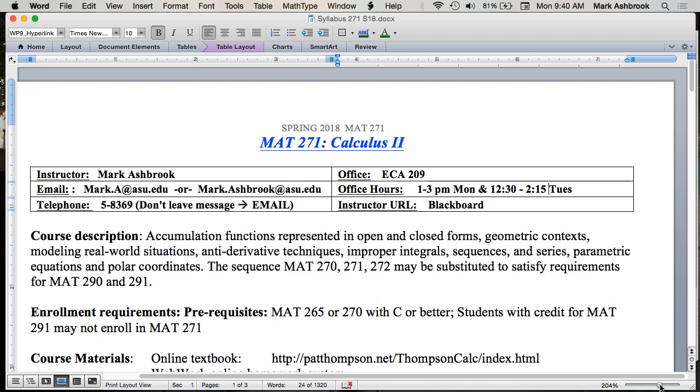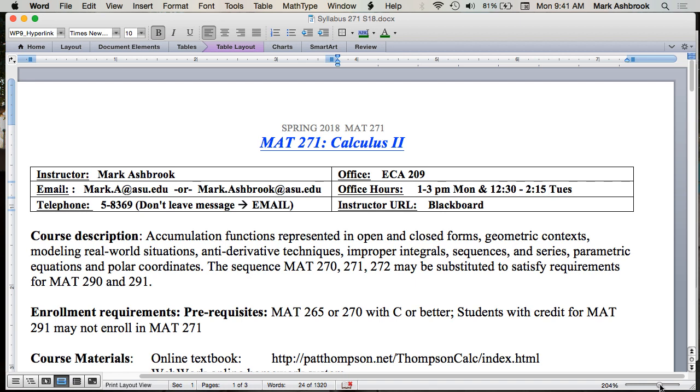I'm Mark Ashbrook. You can call me Mark. That's fine. I'm very comfortable with that. But anything respectful is fine. Okay. Email is always the best way to get a hold of me. mark.a@asu.edu. So personal questions, or you can even ask math questions over email. That's fine. I check my email all the time. If you forget, mark.ashbrook works too. But mark.a, nice and short.